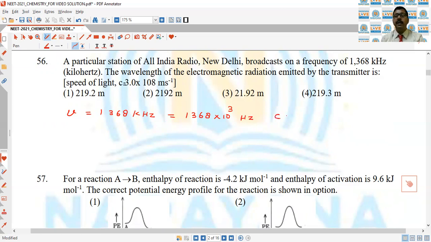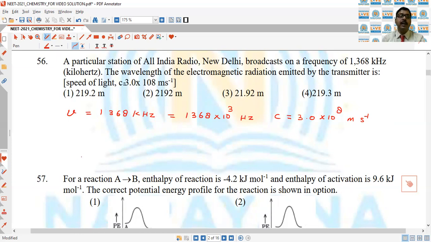And the speed of light, c, is equal to 3.0 into 10 to the power 8 meter per second. So we have to calculate the wavelength of electromagnetic radiation emitted by the transmitter.